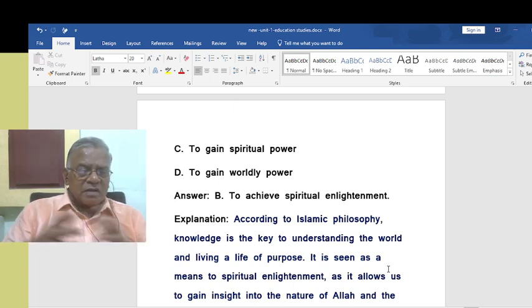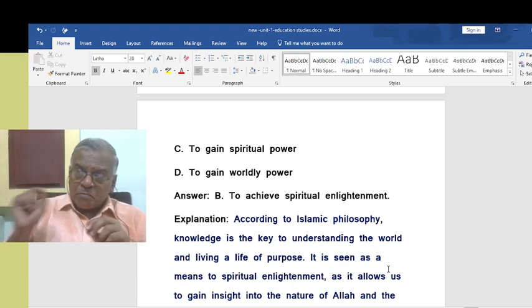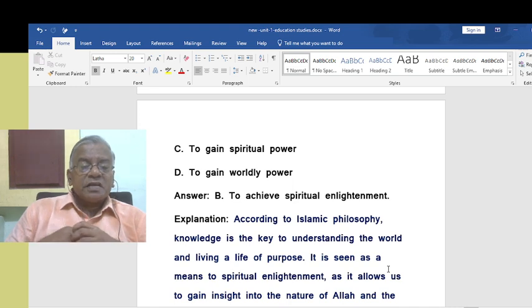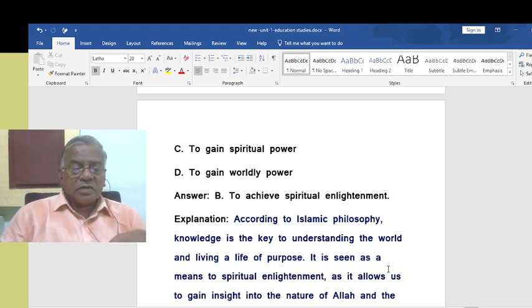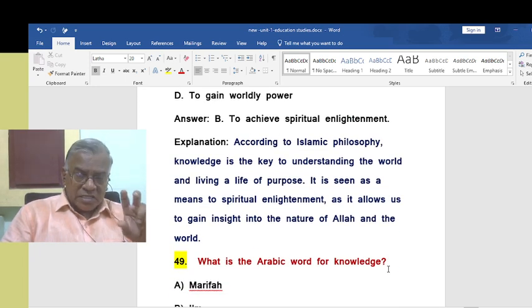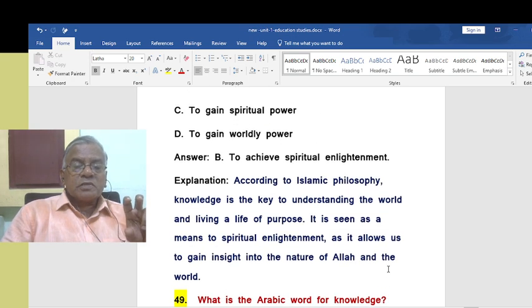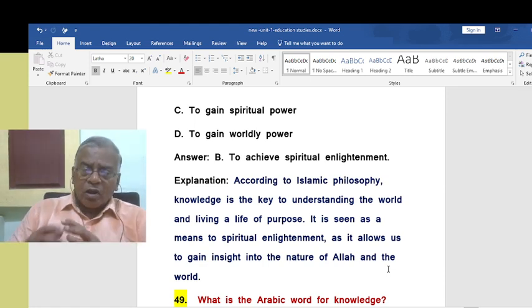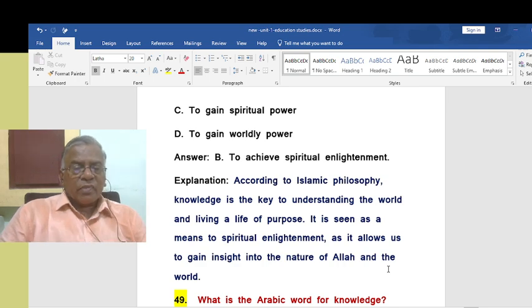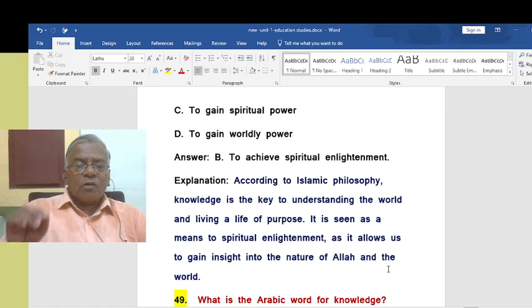According to Islamic philosophy, knowledge is the key to understanding the world and living a life of purpose. Very important, to live a life of purpose. It is seen as a means to spiritual enlightenment, as it allows us to gain insight into the nature of Allah and the world. So that is achieving spiritual enlightenment. That is the meaning of spiritual enlightenment in Islamic philosophy.